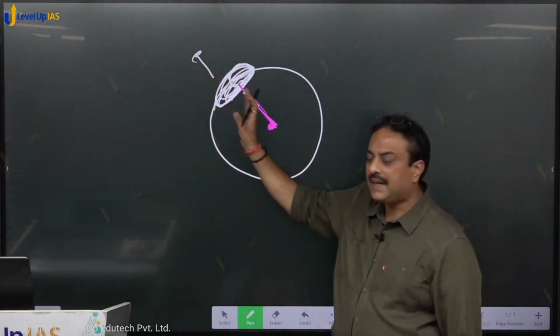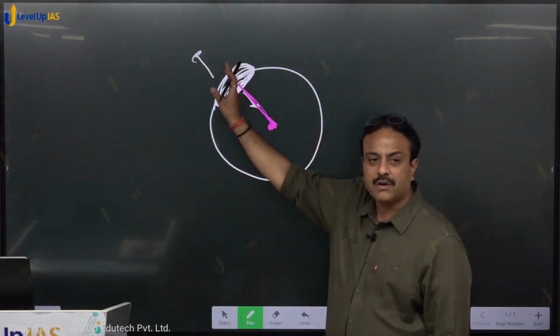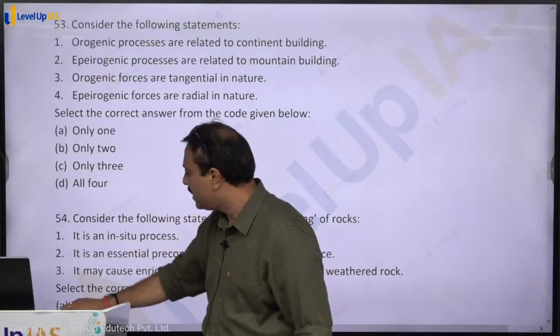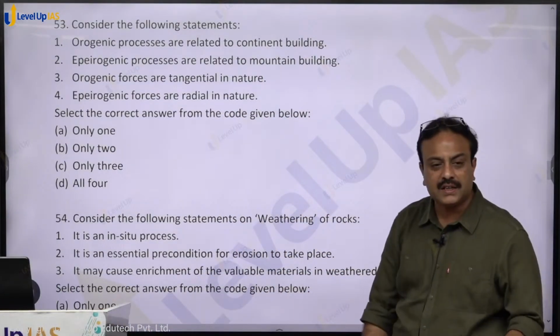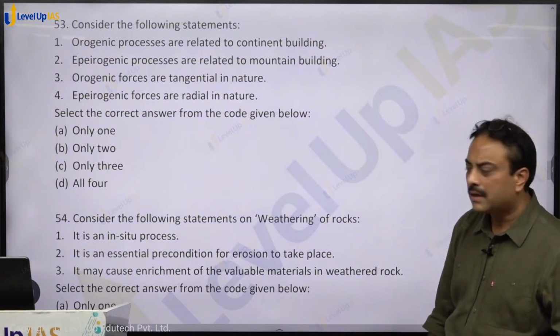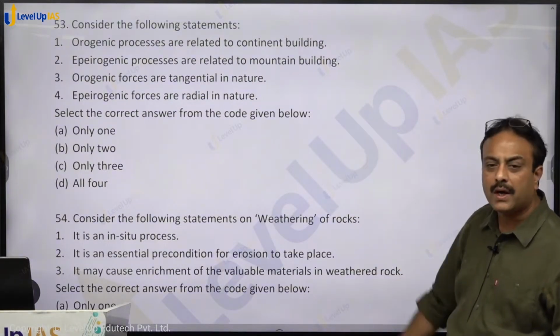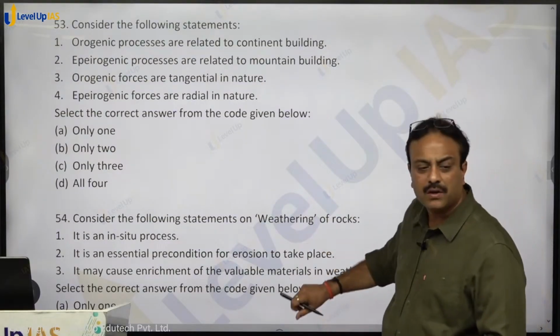Yes or no? It is acting along the radius of earth. Understood or not? It is acting along the radius of earth. So it is called as radial force. Now have a look over here. Orogenic forces are tangential in nature. Correct? Epirogenic forces are radial in nature. Correct? So 3 and 4 are correct, 1 and 2 are wrong. So only 2, option B, B for boy, shall be the right answer. Clear on that?